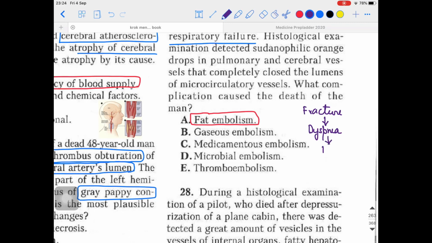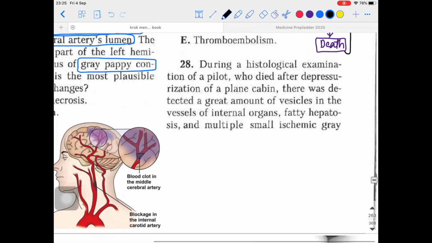Then there is the heart failure situation, right? And then there was the death of the patient. Who was responsible for this after the fracture? The villain was the embolus. In this whole process, who was the culprit? That was the embolus, which caused the fat embolism.